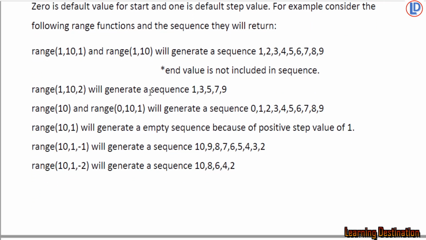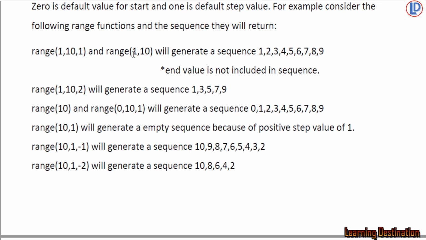So let's see. If we write range 1, 10, 1 and range 1, 10, that means these two are same. Either we can write range 1, 10, 1 or we can write range 1, 10. Why?